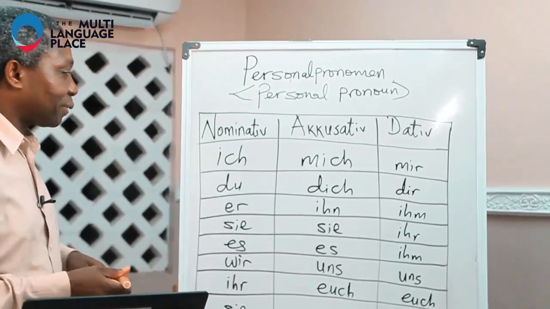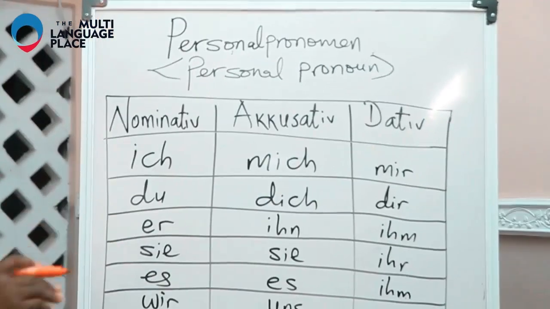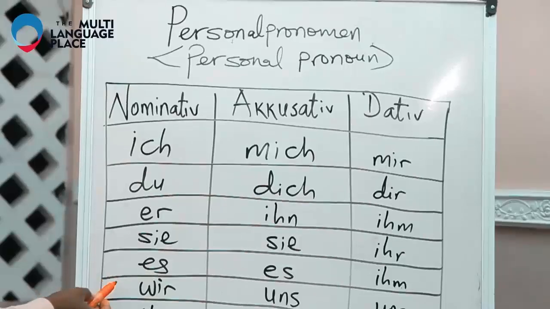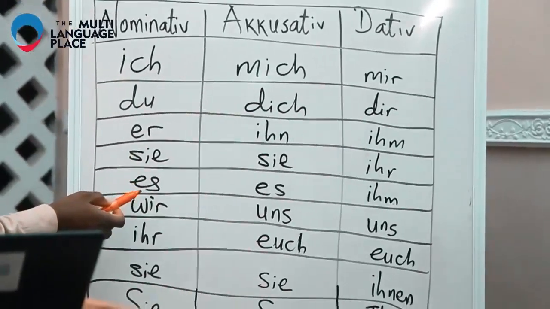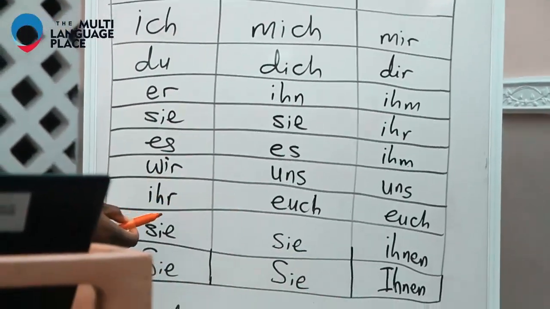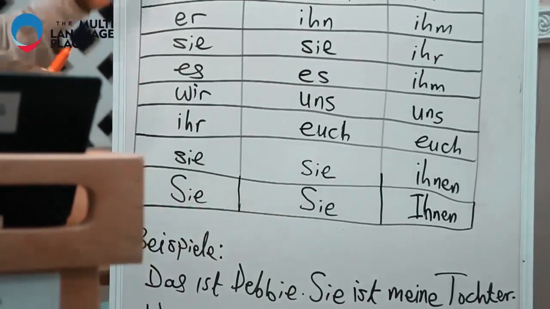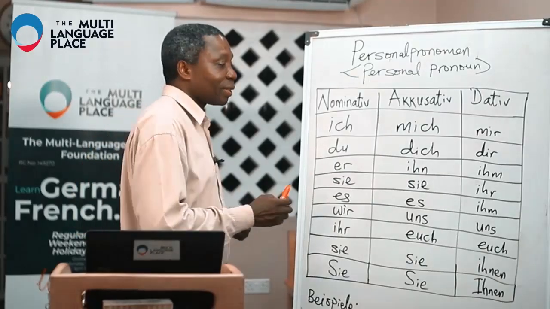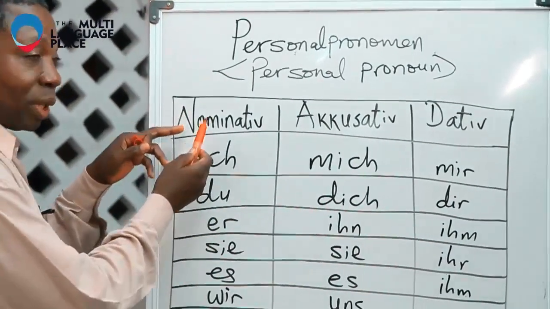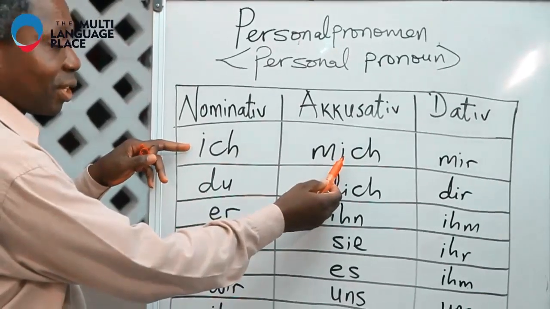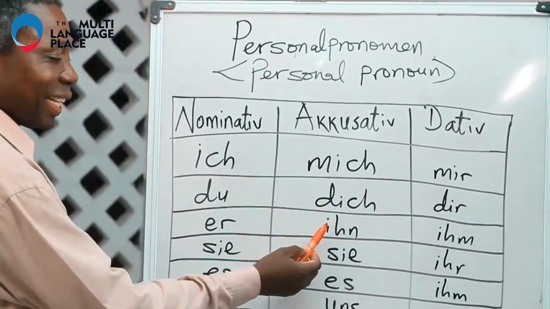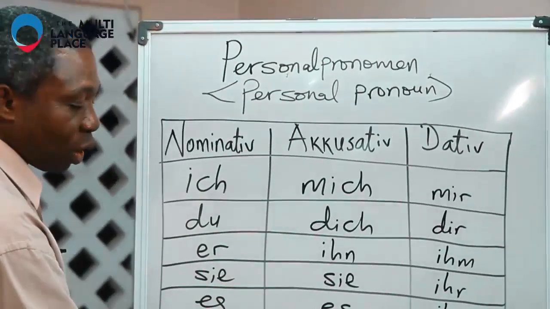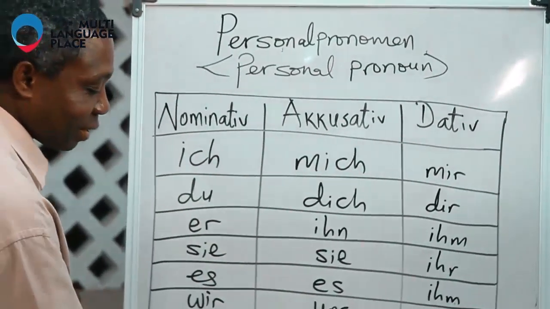And here we have the personal pronouns, the ones we are used to already: ich, du, er, sie, es, wir, ihr, sie, Sie. And that is the nominative case, as we have explained. And then we go to the accusative case. Nominative is ich, accusative is mich, and then on and on: dich, ihn, sie, es, uns, euch, sie, Sie.